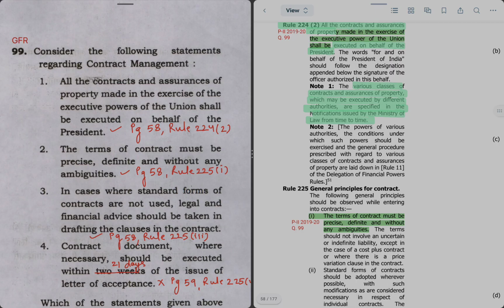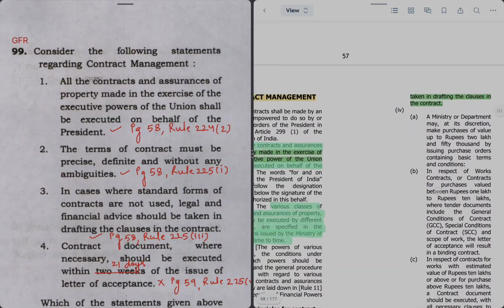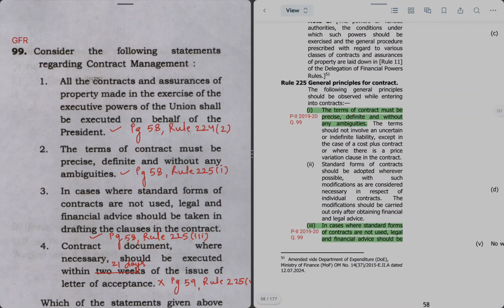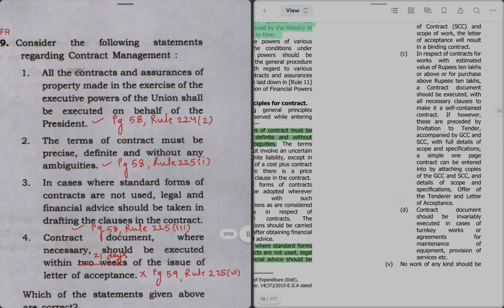Yes, this is also true as per rule 225 sub rule 3 that legal advice should be sought. Next statement says contract document where necessary should be executed within 2 weeks of the issue of letter of acceptance. So it is not 2 weeks, it is 21 days. Again it is given in sub rule 6